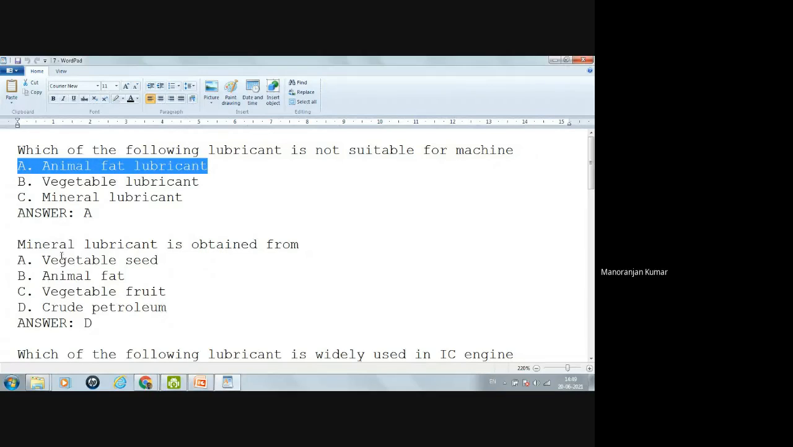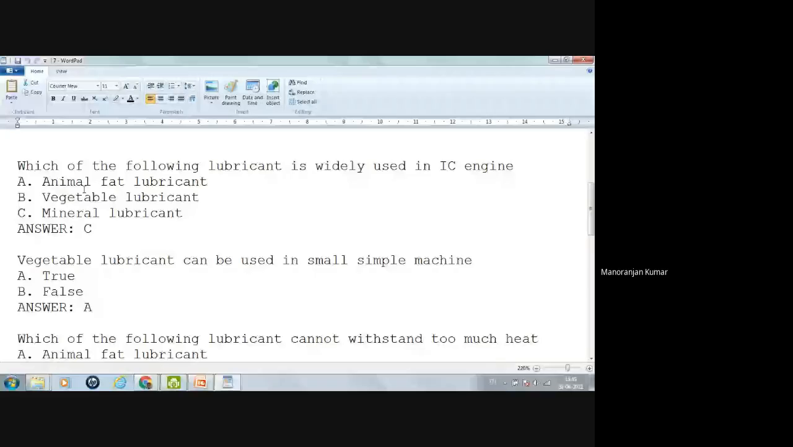Now, the other question is, which of the following lubricants is widely used in an IC engine? In an IC engine, which lubricant is mostly used? Animal fat lubricant? No, because it will not sustain too much heat. Vegetable lubricant? It is used in the single cylinder engine. It is used, but not widely used. But mineral lubricant is widely used. So the correct option is mineral lubricant.